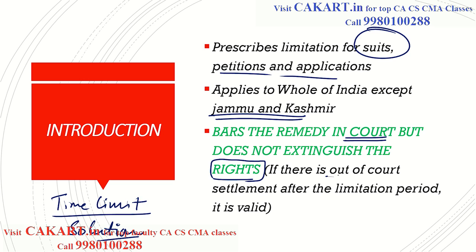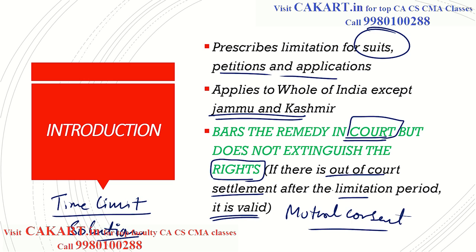So if there is an out of court settlement after the limitation period, it is valid. This is very important for you to understand. We are talking about only the time limit to go to court and to get a legal remedy within the court and the judicial process. But after that time limit, if all the parties have mutual consent and they solve the issue out of court through negotiation or mediation or something, it is perfectly valid. There is no problem. This is very important for you to understand. You should know this really well.